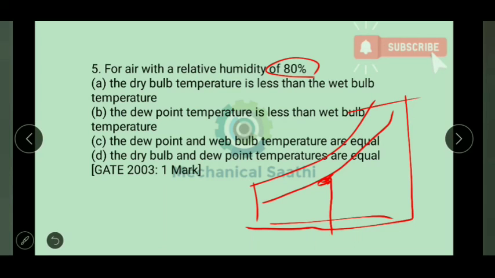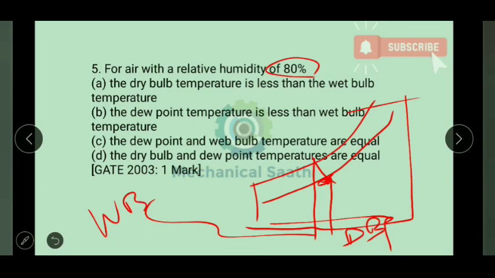This point will show the DBT, that is dry bulb temperature, and this inclined line will show the, okay, this temperature will correspond to your WBT, that is the wet bulb temperature. And the horizontal line, wherever it coincides with the saturated line, that point will show the dew point temperature. Okay, so let us check the options over here.